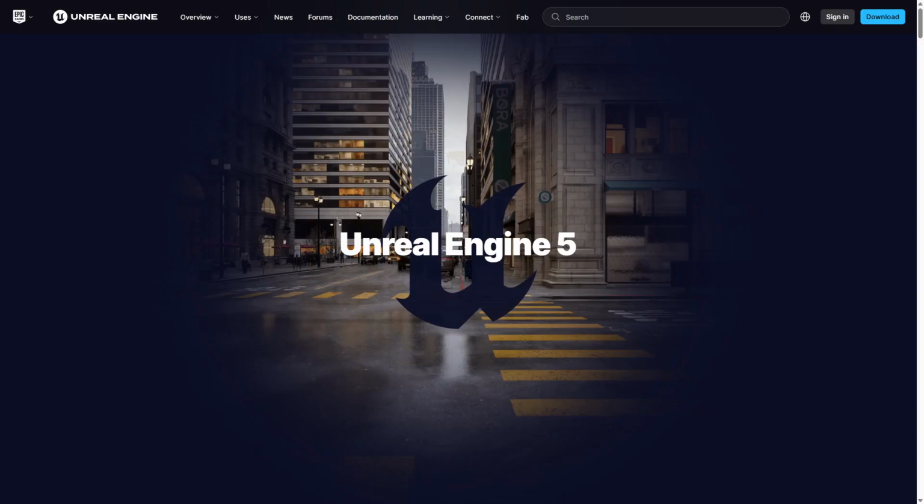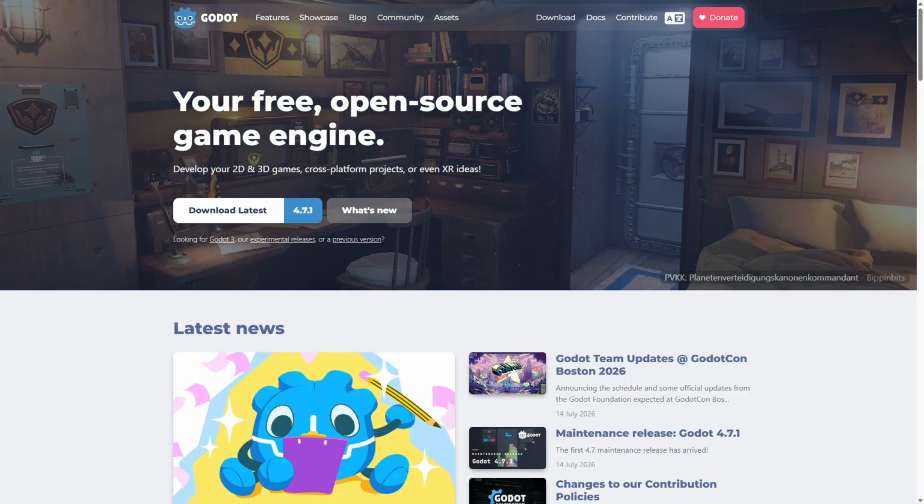Unreal Engine 5 and Godot are two powerful game engines but serve different needs. Unreal Engine 5 focuses on high-fidelity visuals and AAA quality production, while Godot offers lightweight flexibility and open-source freedom. The core difference lies in their scope and accessibility.